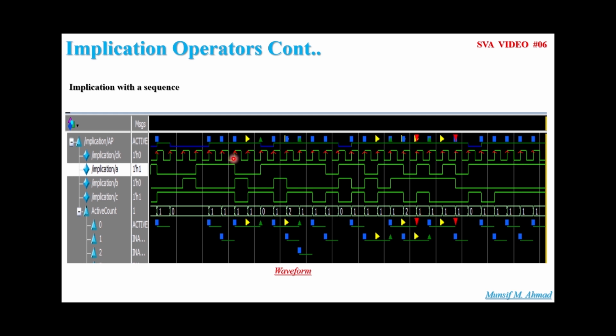Let's try to understand at this passage of the clock. A is high. In the next passage of the clock, B is also high. It means the antecedent is passing. Hence you will find this yellow triangle, which means the antecedent passed. In the next clock cycle, as you can see, C is also high. Hence the assertion is passing, and you will find the green triangle. Now at this passage of the clock, A is high, in the next passage B is also high, and in the next passage C is also high. Hence you will find the assertion is passing.